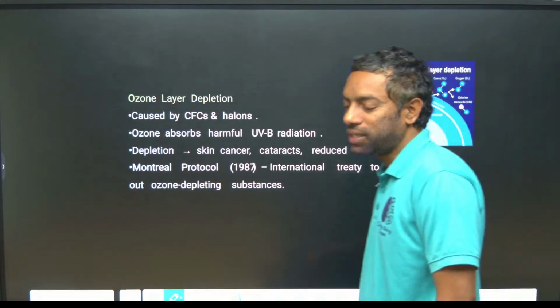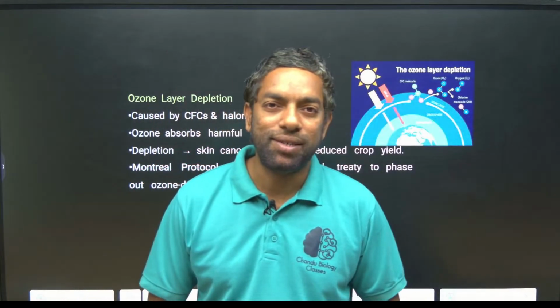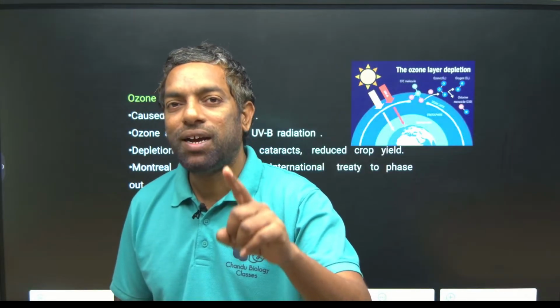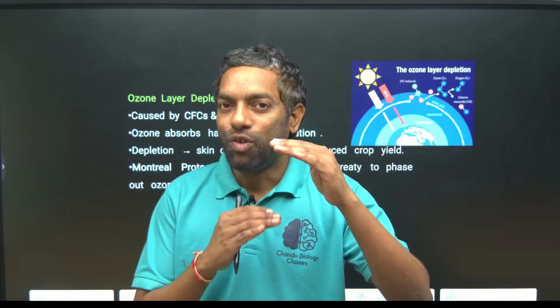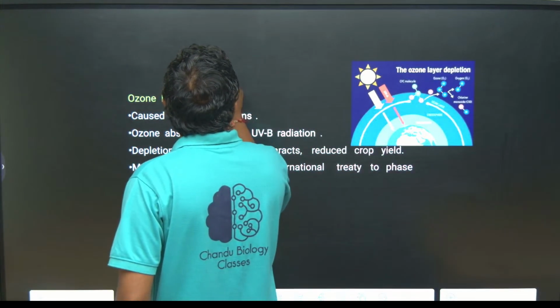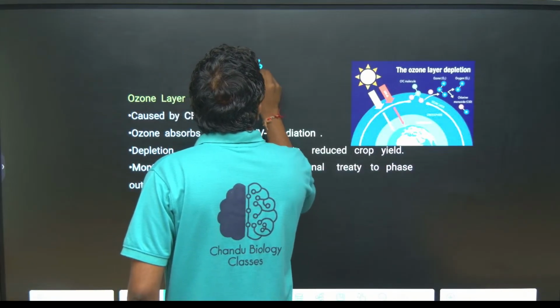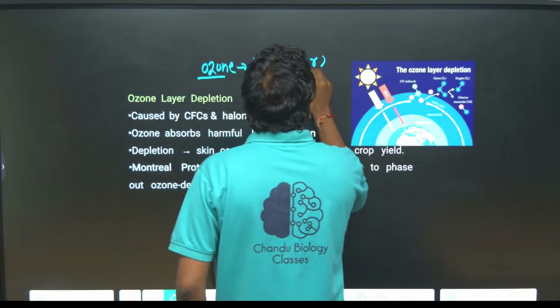Ozone layer depletion. Of course, if global warming took place, ozone is one of the gases in global warming. Ozone is good or bad?